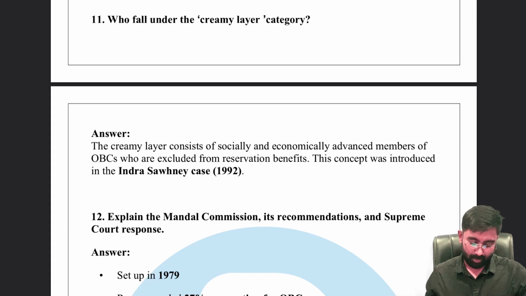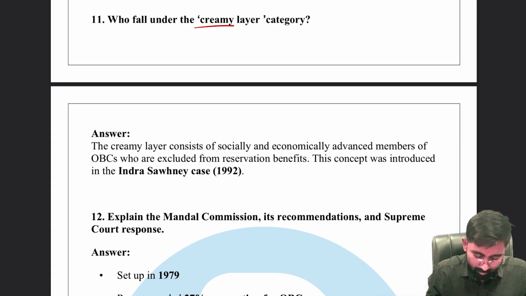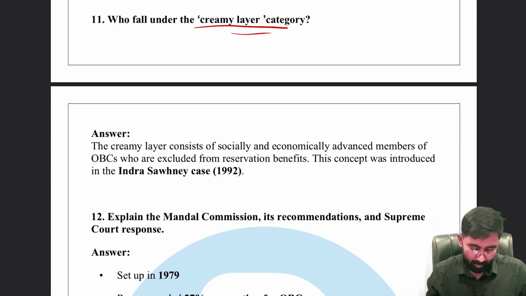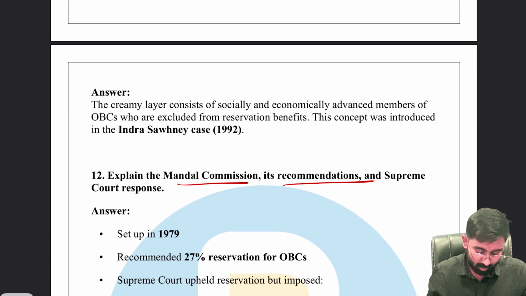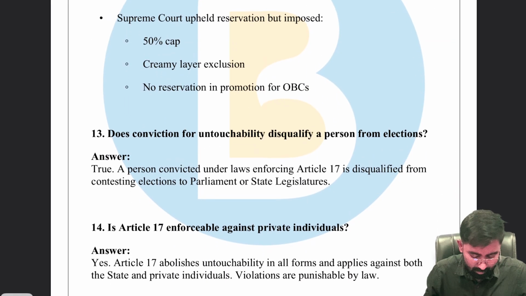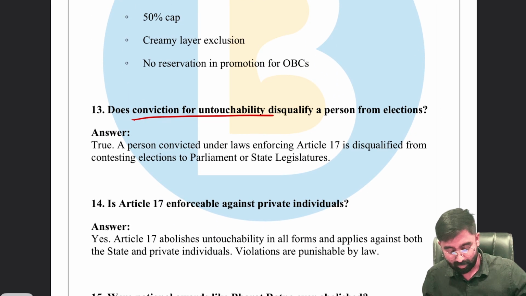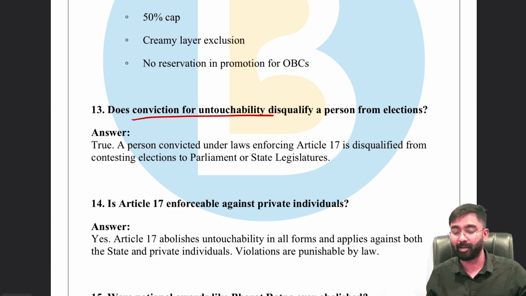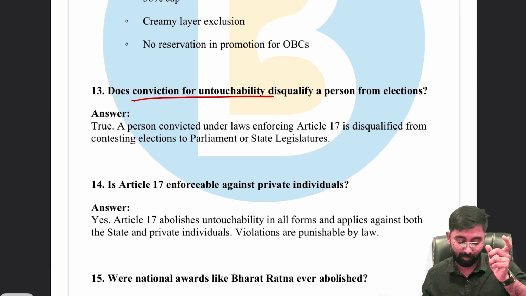So question number 1, who fall under the creamy layer category? Question number 2, explain the Mandal Commission, its recommendations, the Supreme Court response. Very important, very important. Next is, does conviction for untouchability disqualify a person from elections? It's directly talking about Article 17 of the Indian Constitution, especially the fundamental rights.